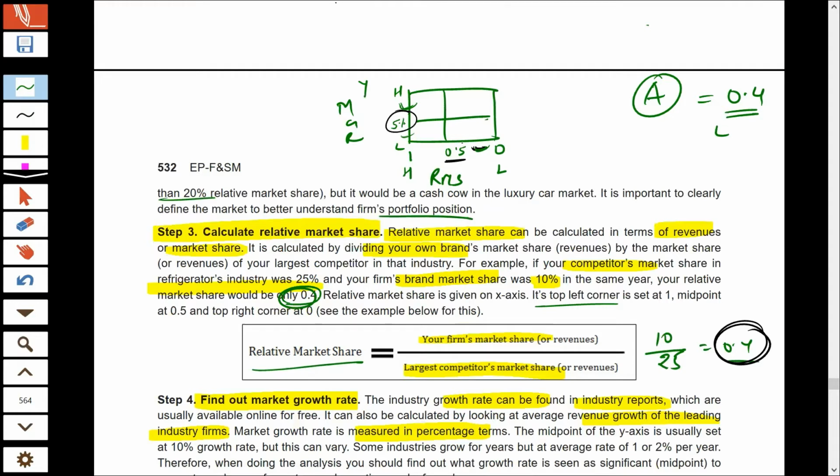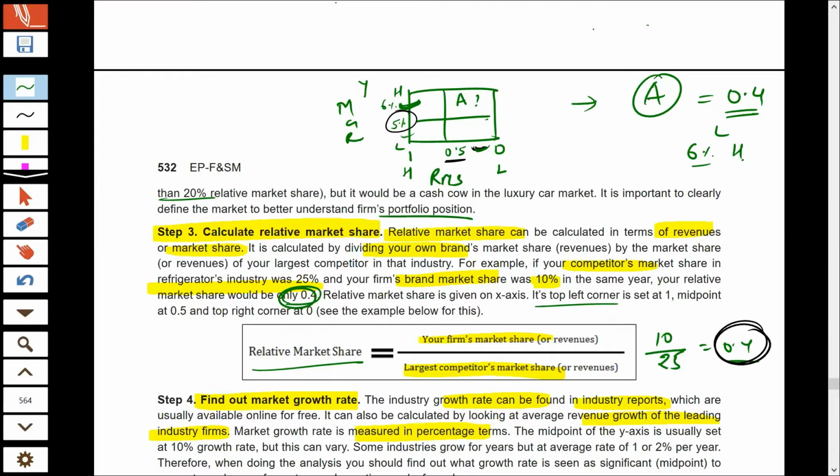And we came to know that the industry in which product A is operating has a 6% growth rate, which is considered high. So our product A will fall here, wherein we have high growth rate, greater than 5%, which is 6%, but low market share. That means our product is in the question mark category.